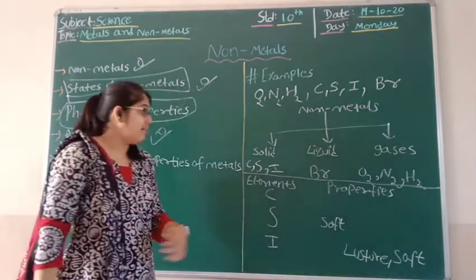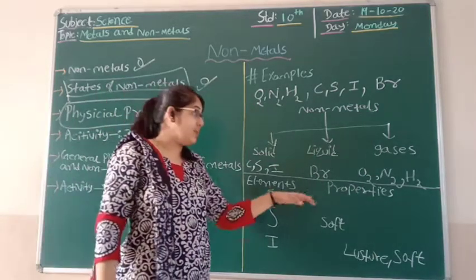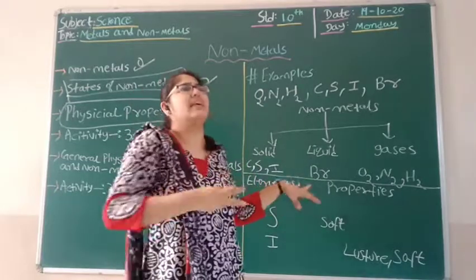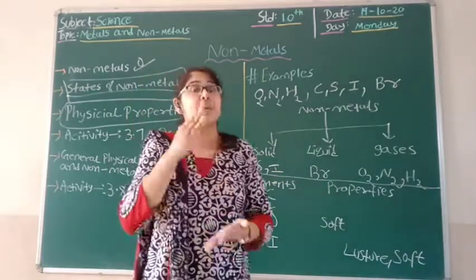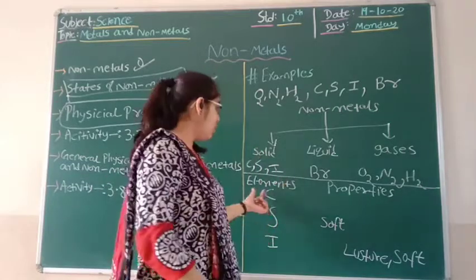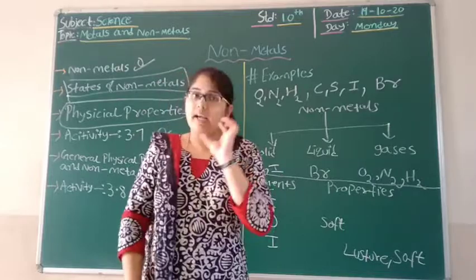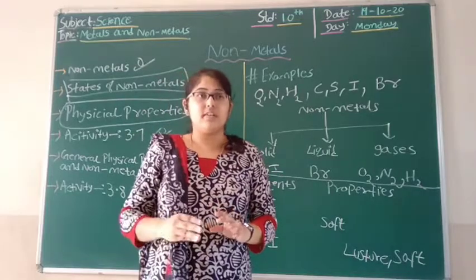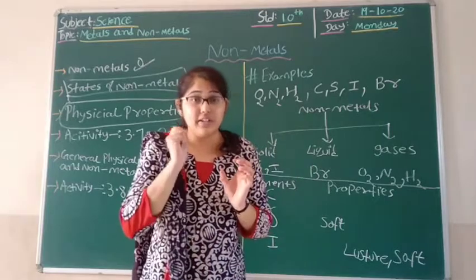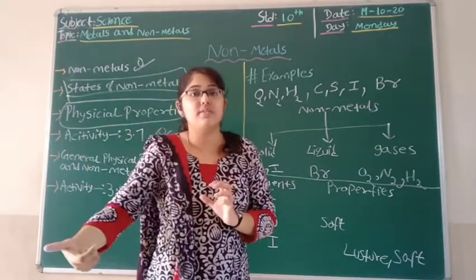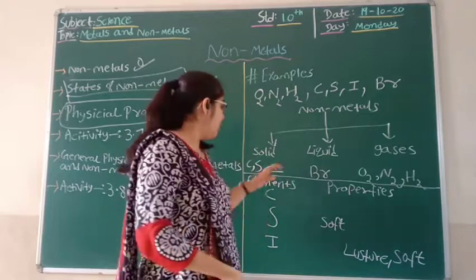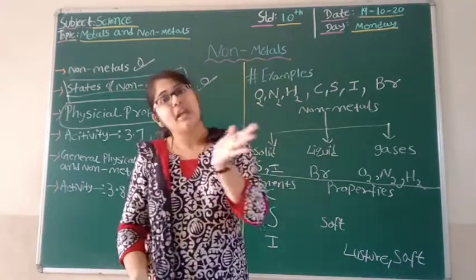And I am talking about carbon. I am mentioning it because we know that particularly we cannot predict the properties of carbon. But if we see its allotropes, the allotropes of carbon are diamond and graphite, right? But a question arises: what is an allotrope? So students, the different form of carbon is nothing but known as allotrope. That means the different forms of carbon are diamond and graphite.